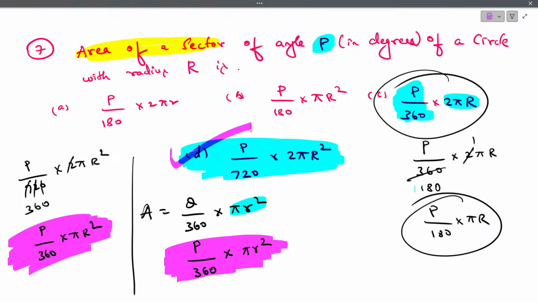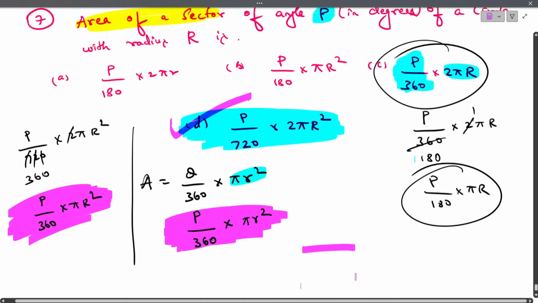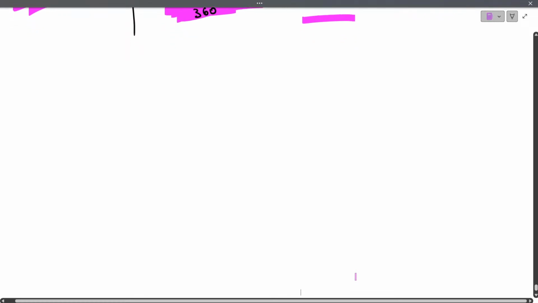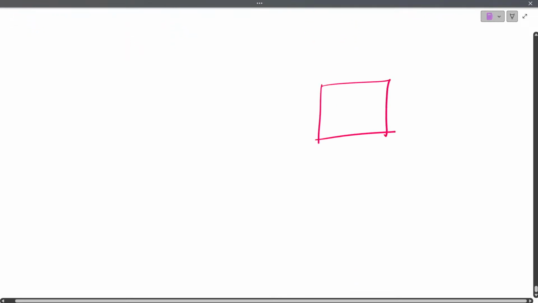And dear students, one important note for you all: to find the area of the shaded region. Earlier in the previous year, we had the topic called area. If you are solving any problems related to your previous year question paper or any other question bank of last year, if you see any questions related to shaded region, for example, they may give you the options like this.